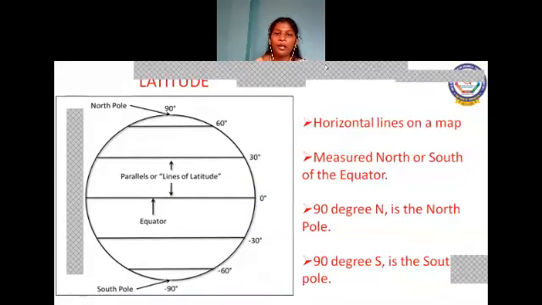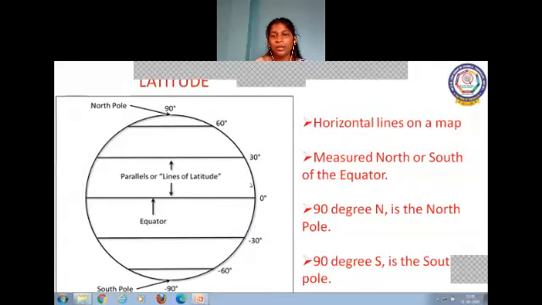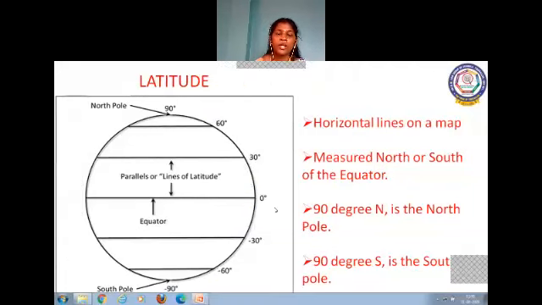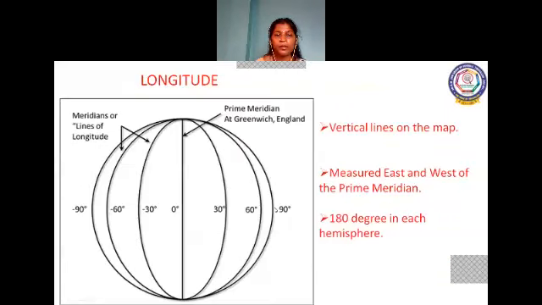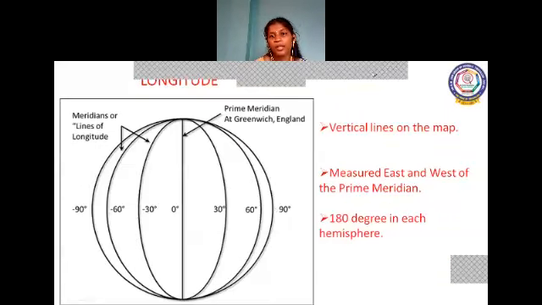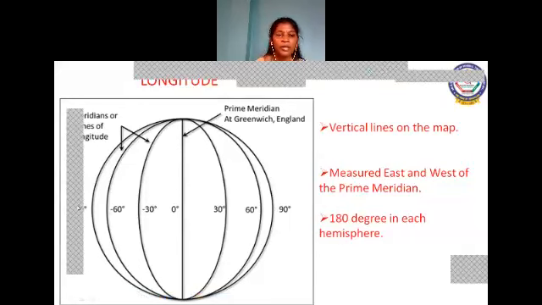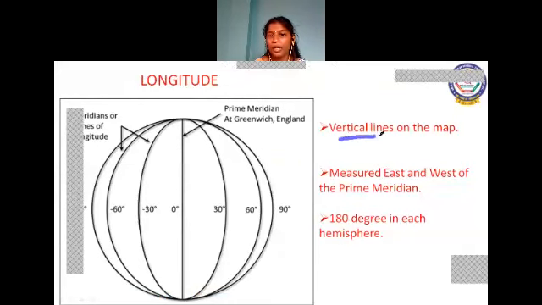Okay. And now we move on to the longitude lines. So longitudes run vertically on the map. As we have the midpoint of the latitude, we also have a midline of the longitude. Okay. So this midline of longitude has 0 degree value and it is called the prime meridian. It passes through Greenwich in England.